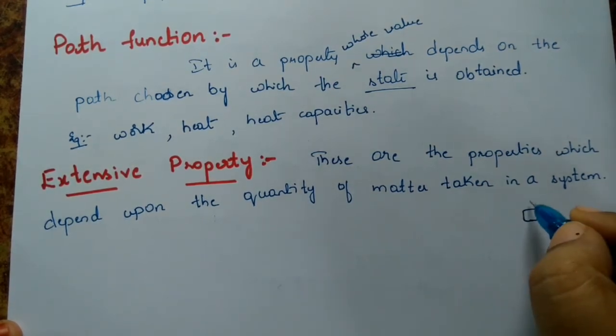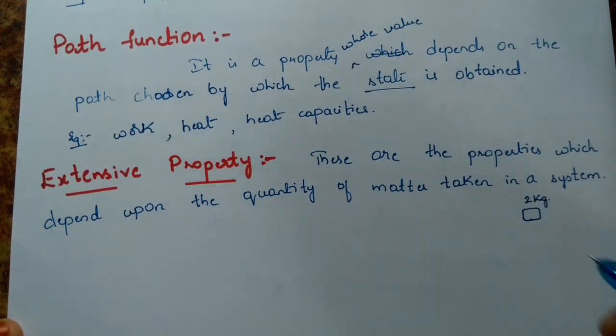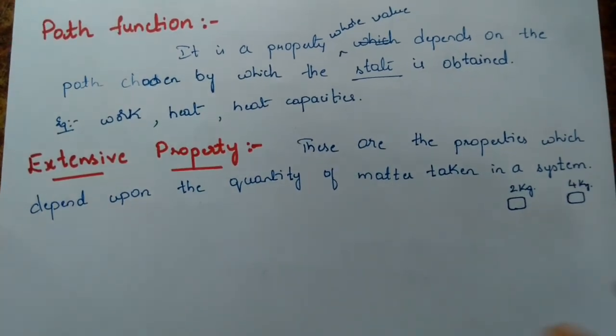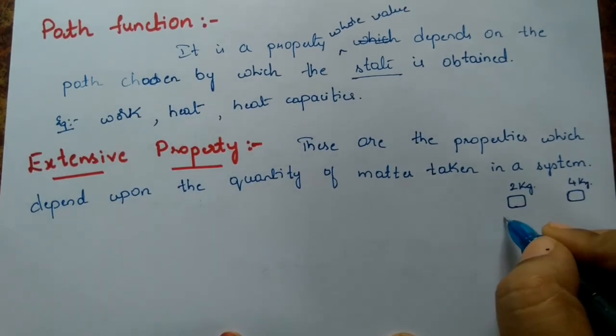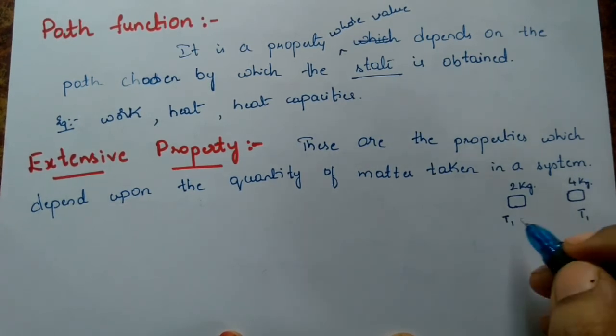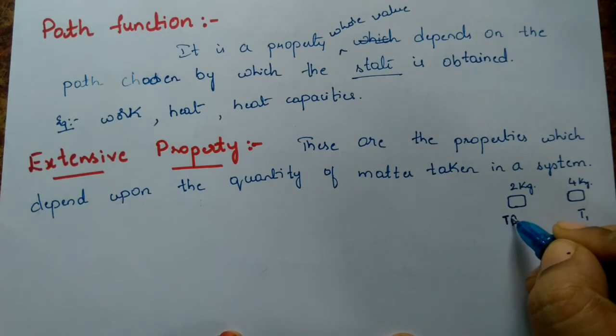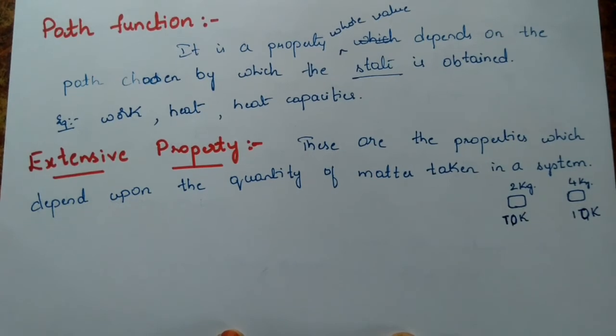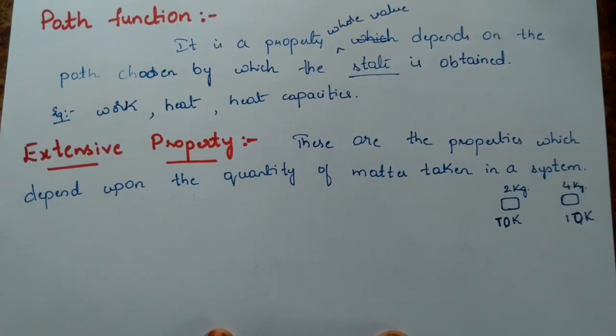It consists of some reactant, 2 kg, and one more system which consists of some reactant, 4 kg. Clear? The temperature here is T1, and here also the temperature is T1. Let us consider some 10 Kelvin here, and here also it is 10 Kelvin. So we have taken two systems with a different amount but the same temperature.